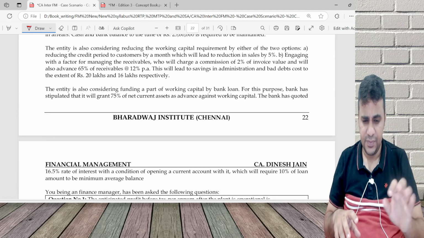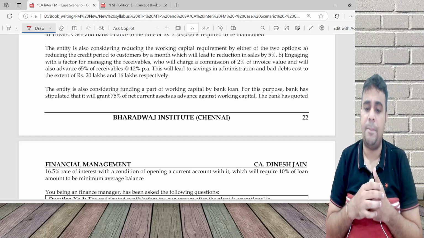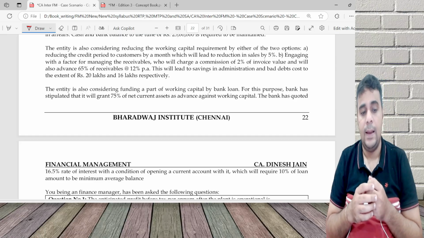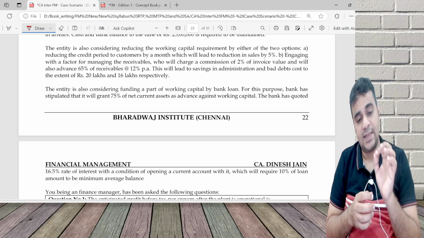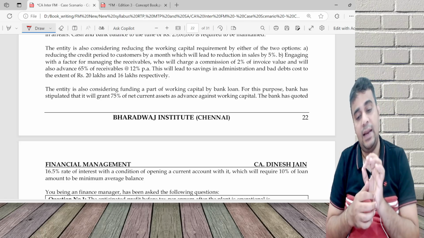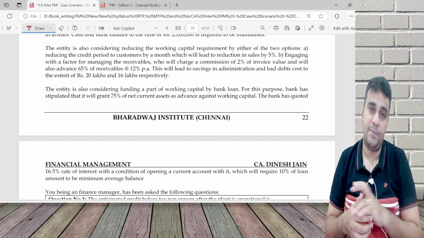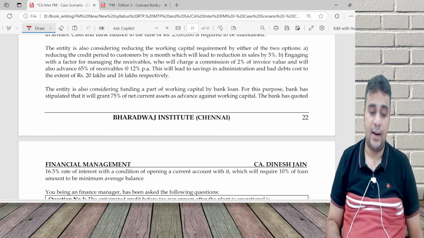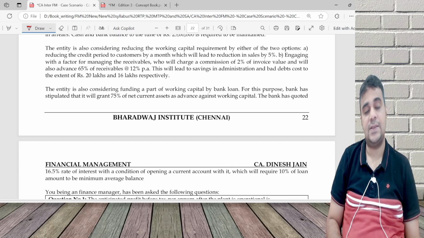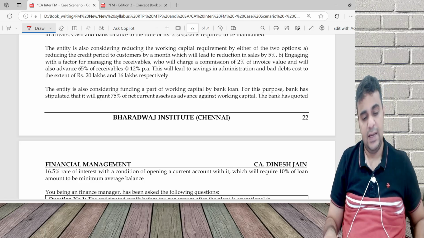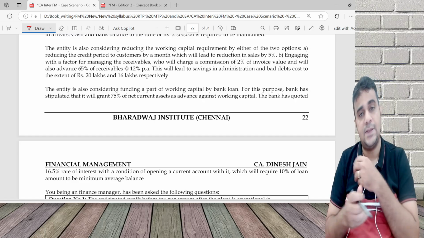Then the entity is also considering funding a part of working capital by bank loan. Bank has said I will give 75% of net current assets, and the rate of interest is 16.5%. In that, there is some 10% to be kept as minimum average balance.